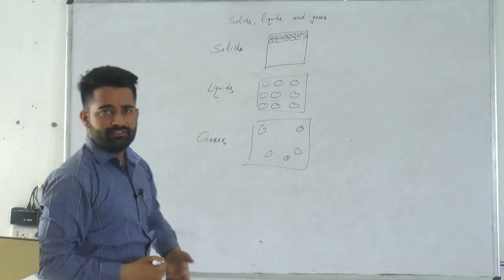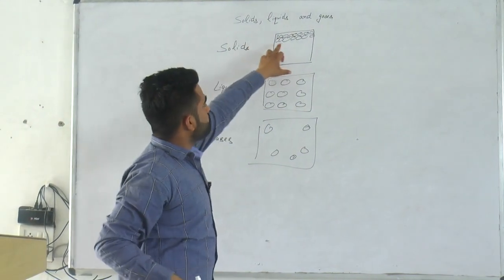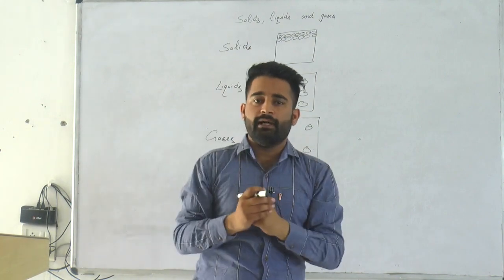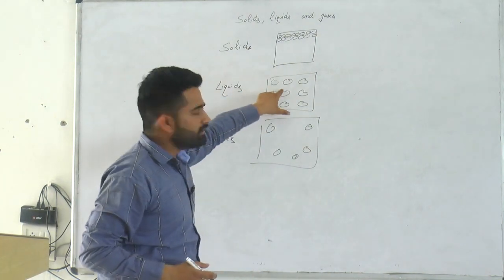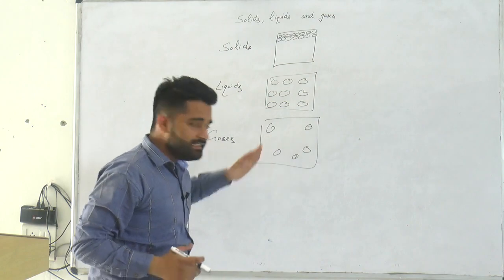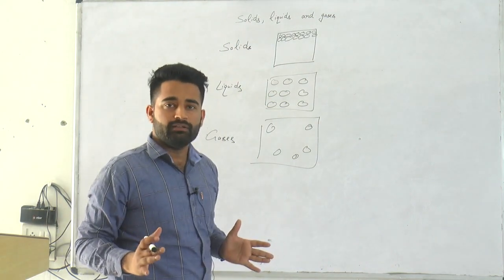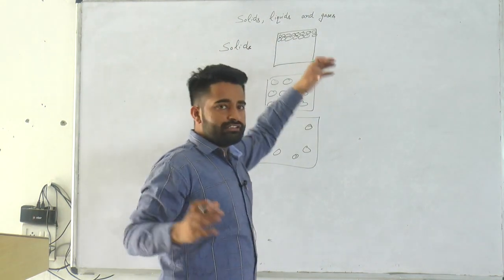You know the difference between these three figures. In solids, particles are very tightly packed, in liquids, particles are loosely packed, and in gases, particles are very loosely packed.